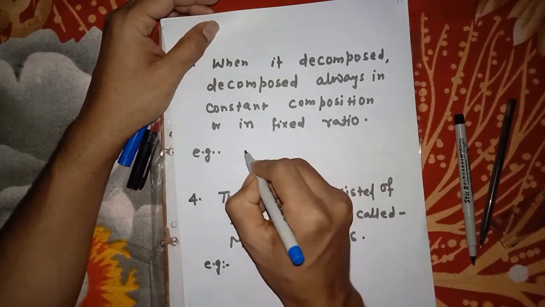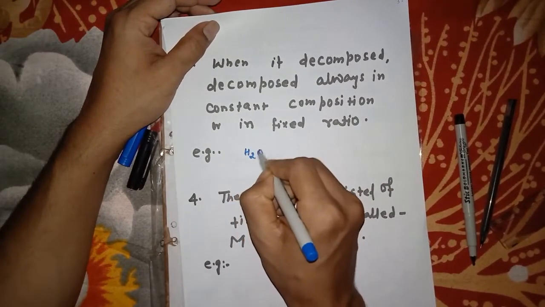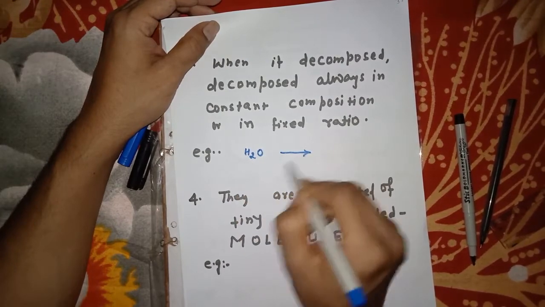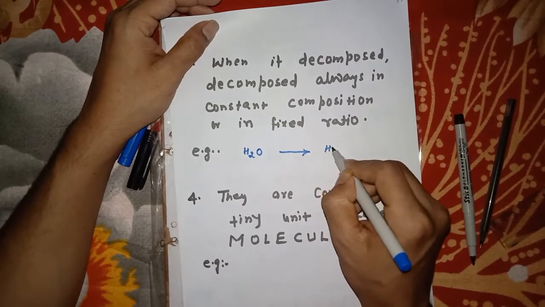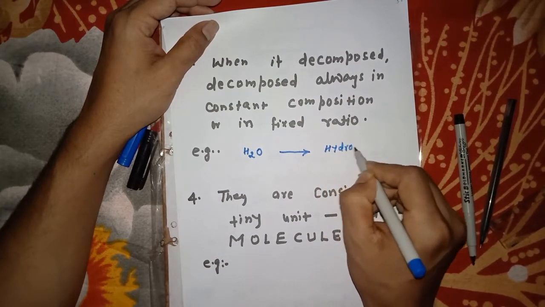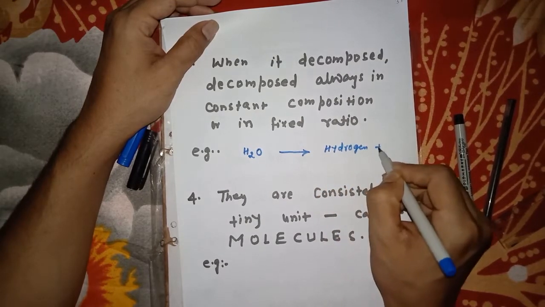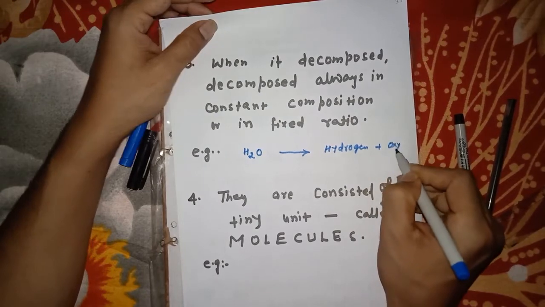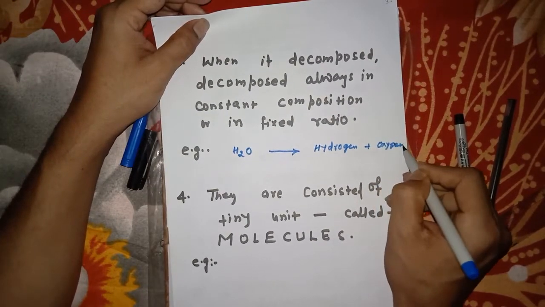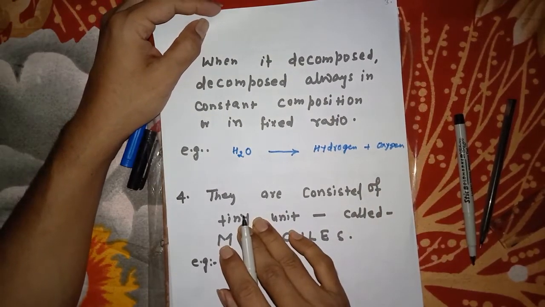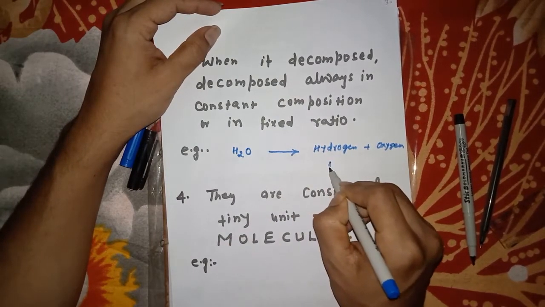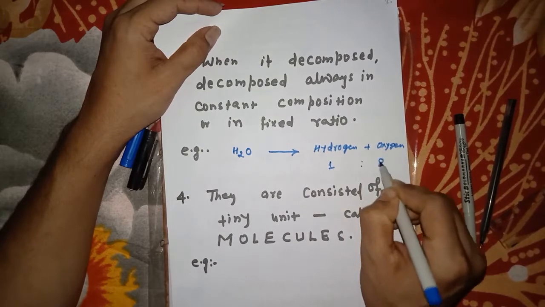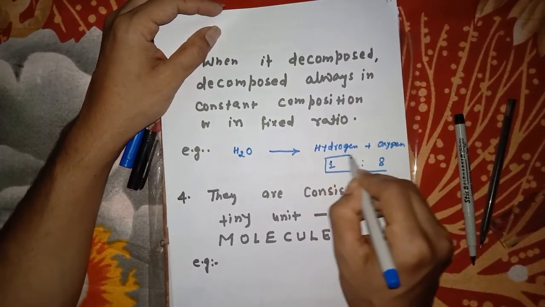It means if I decompose H2O, then it gives hydrogen and oxygen. Yes or no? So this is in the ratio of 1:8 always.